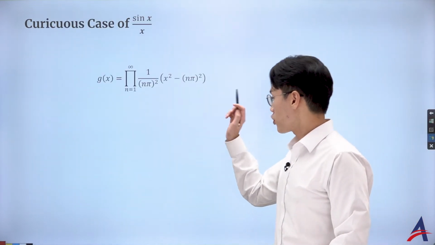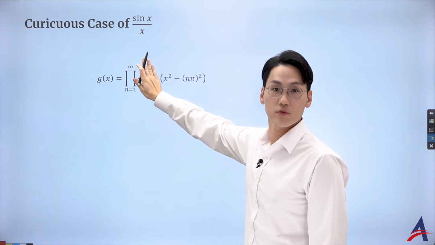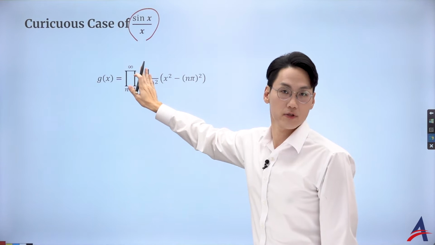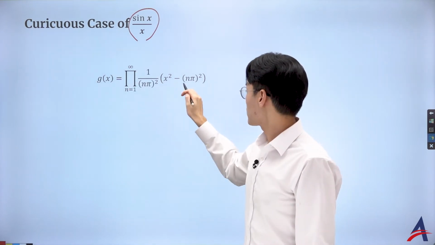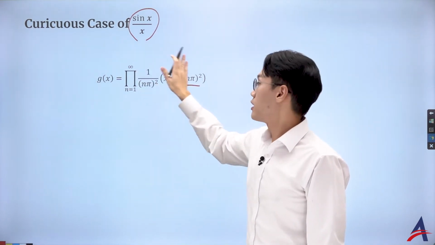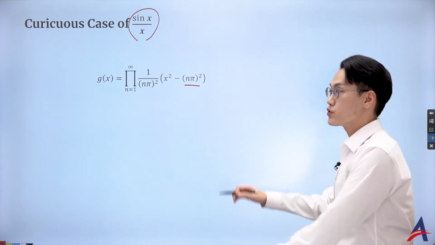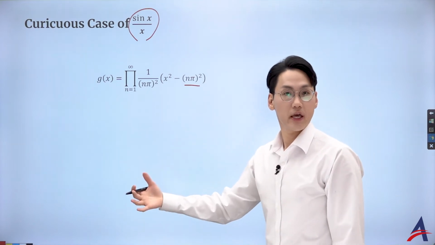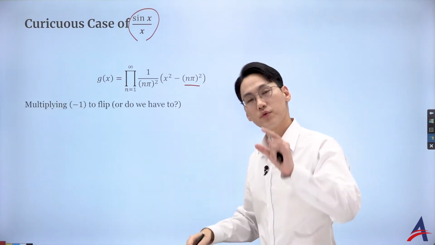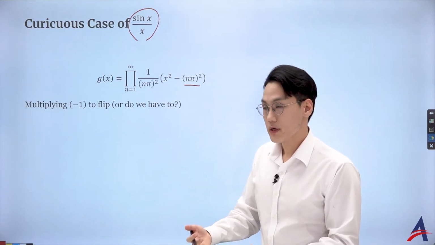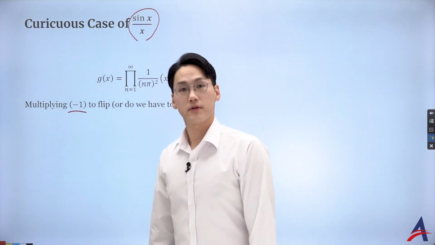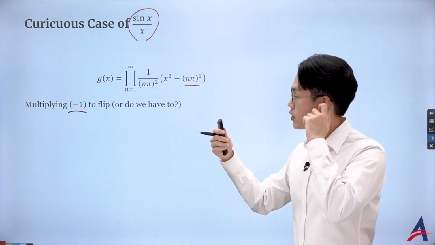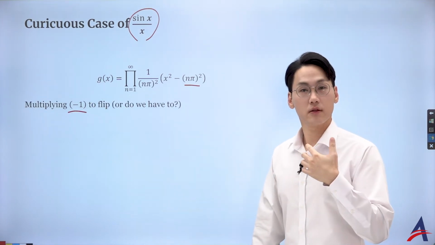What I had trouble with initially was just the linear factor: because I've got the roots of sine x over x, I can present the polynomial factorization. However, the constant term was causing the trouble. Hence, I divided by n pi squared to reduce the constant term down to 1. Then the behavior was very similar, but it was alternating, so it was just reflecting. I wanted to flip it, so you can simply multiply by -1. In fact, you don't have to, but if you multiply by -1, it makes a lot of things easy for our algebraic manipulation.